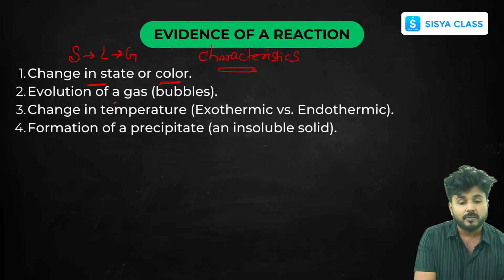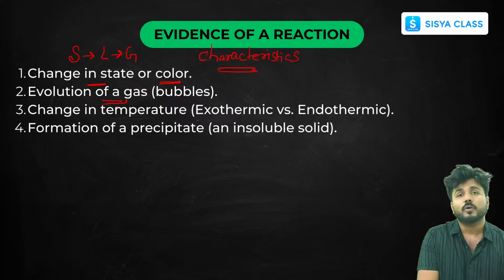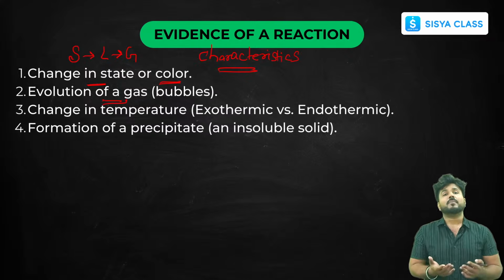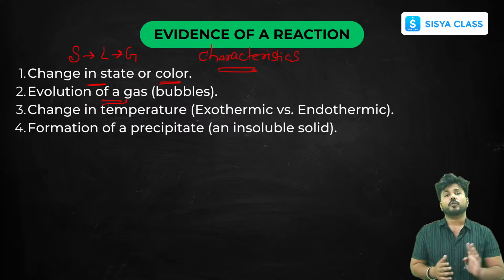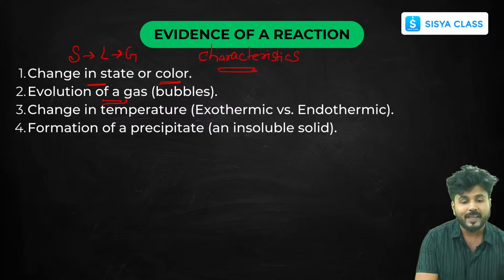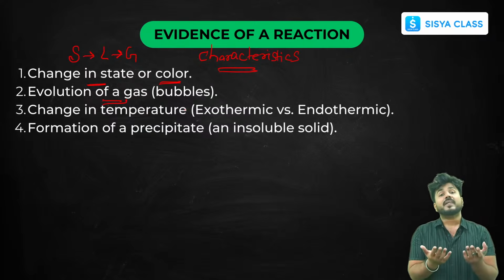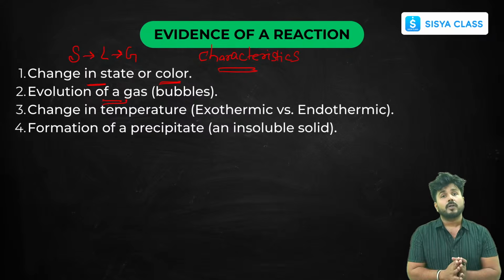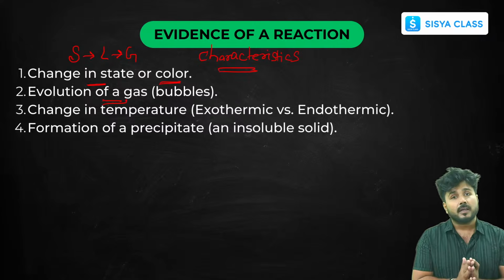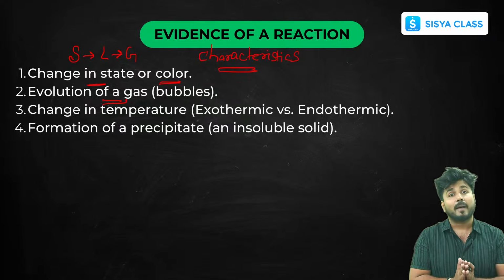The other one is evolution of a gas. If during the reaction some gas is evolved, as I've just shown you earlier that hydrogen gas or some gas is evolving in the last slide. Now how will you identify that a gas is evolving or not? It can be through a change in color, which we'll discuss with examples.